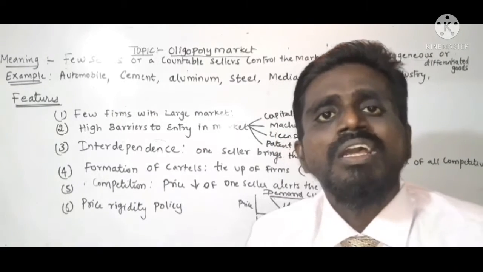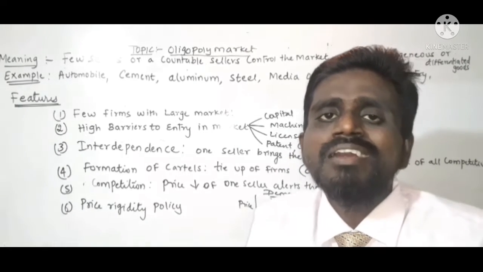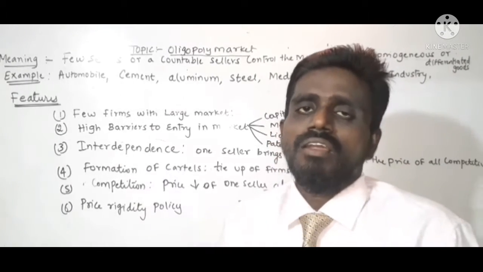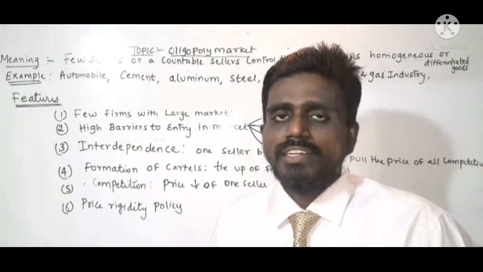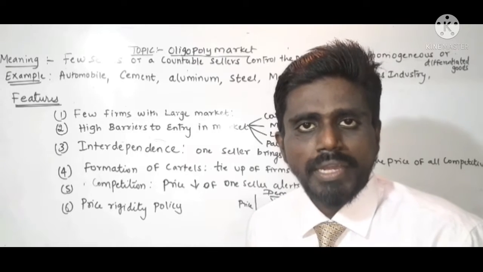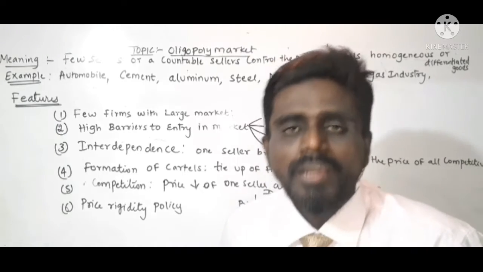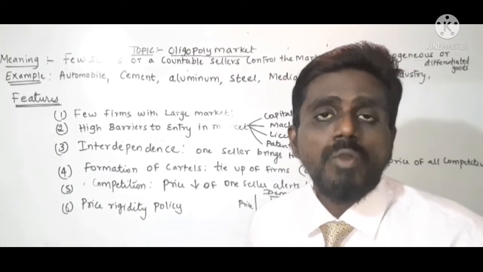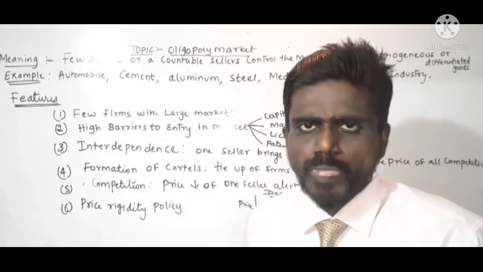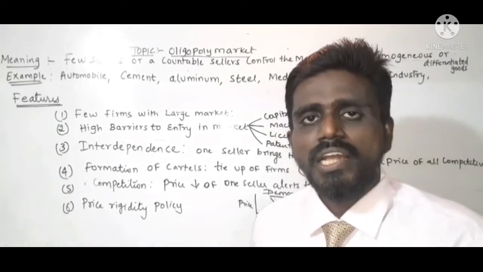Differentiated goods means goods which are close substitutes but have some kind of difference in their brand, quality, or features. Understood? They have a large amount of control over the market. Since the sellers are few, their market share is large.